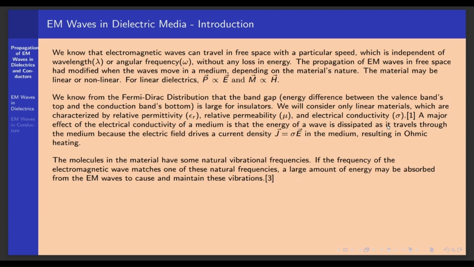Let's see the propagation of electromagnetic waves in a dielectric medium. When an electromagnetic wave travels through a medium, you can see some changes in its behavior, influenced by the properties of that particular medium. In linear dielectrics, in this slide, we can see that electric polarization is directly proportional to the electric field, whereas the magnetization is directly proportional to the magnetic field. These two relationships decide how the wave will interact with the medium.